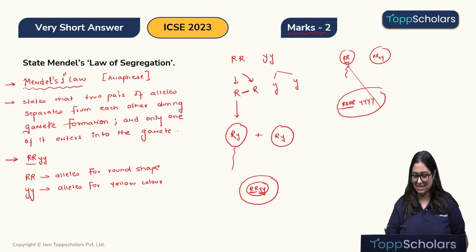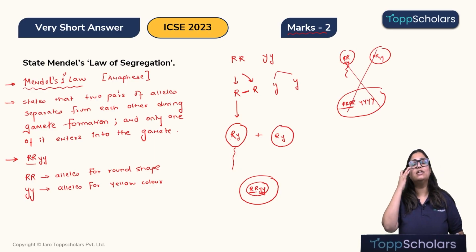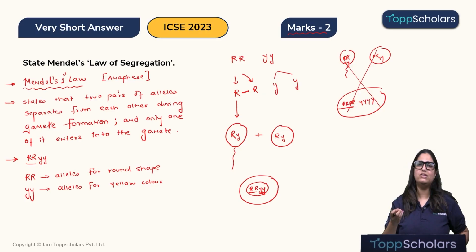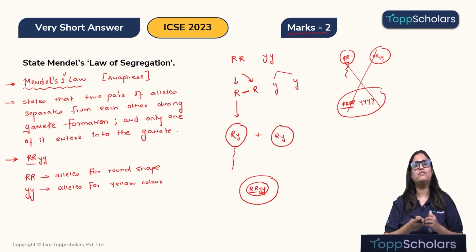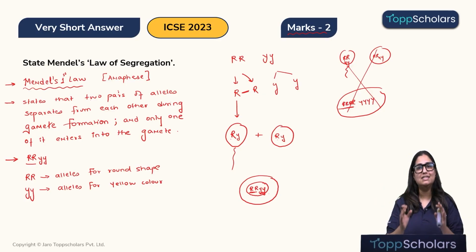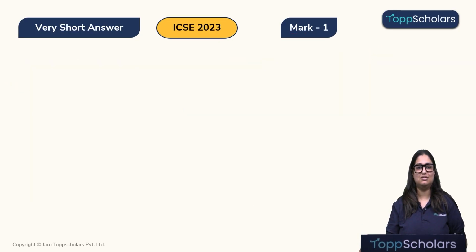So, this is absolutely wrong. Therefore, the alleles must segregate during gamete formation, which during fusion of male and female gametes will come together and restore the condition. The condition being that each gene will have two alleles. I hope this is clear. Alright, now let's move to the next question.